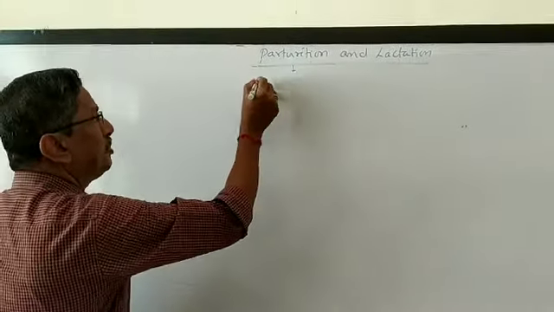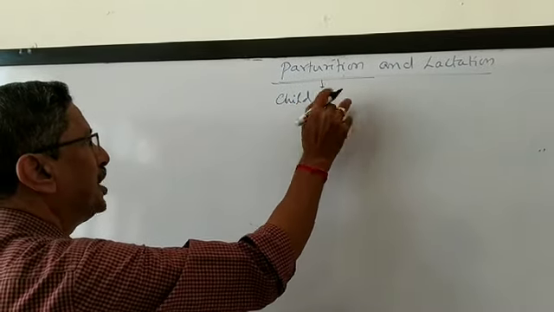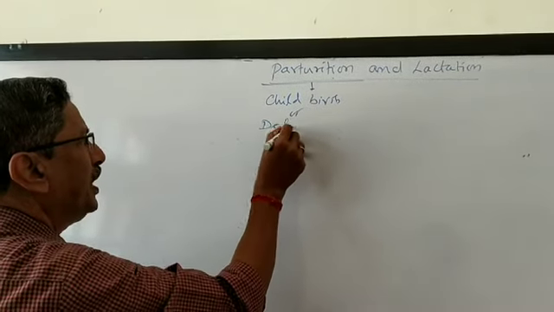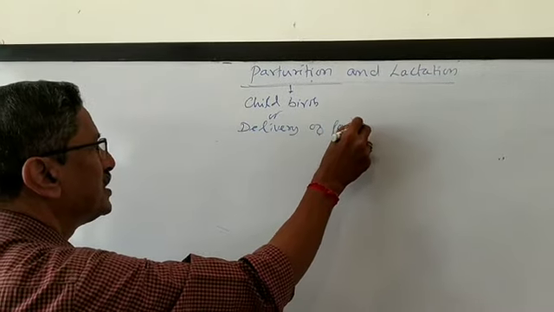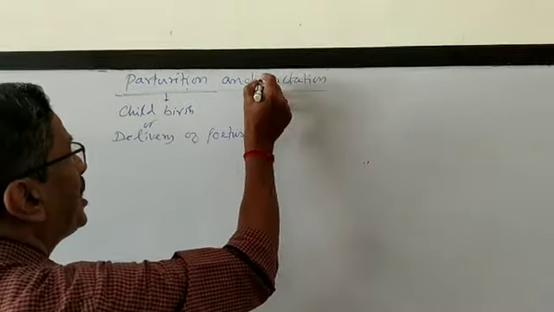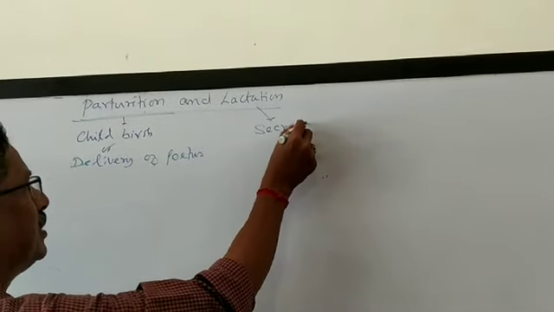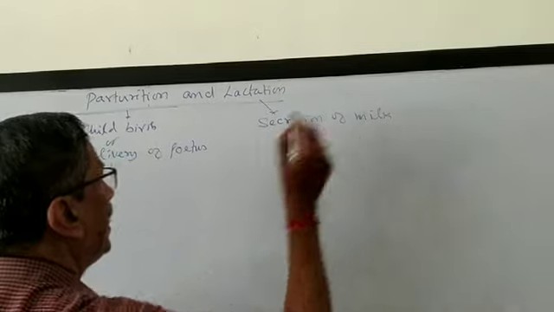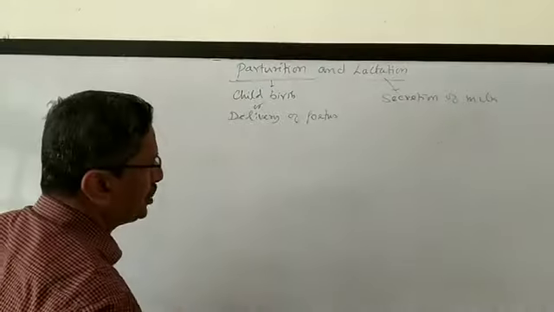During this parturition, what is the meaning of parturition? We have to see. Parturition means childbirth. It is also called the delivery of the fetus. Lactation means secretion of milk, secretion of milk in the mammary gland. That is called lactation. First we will take up parturition.